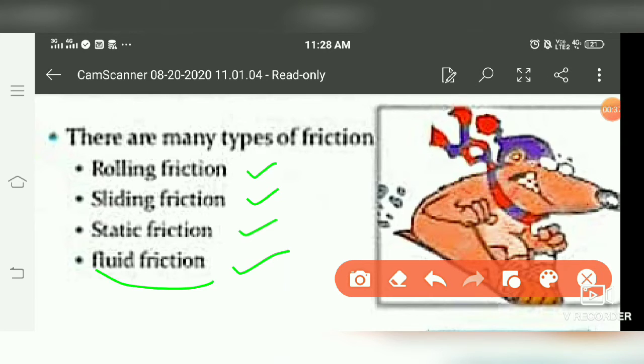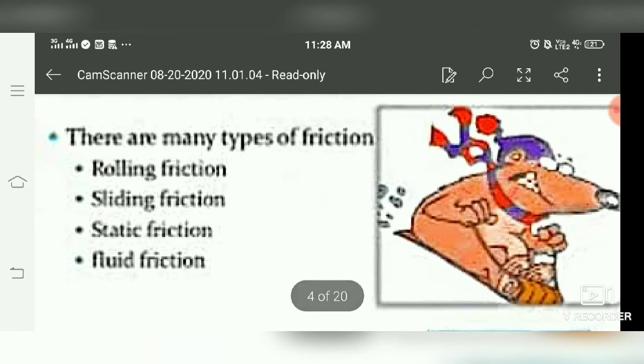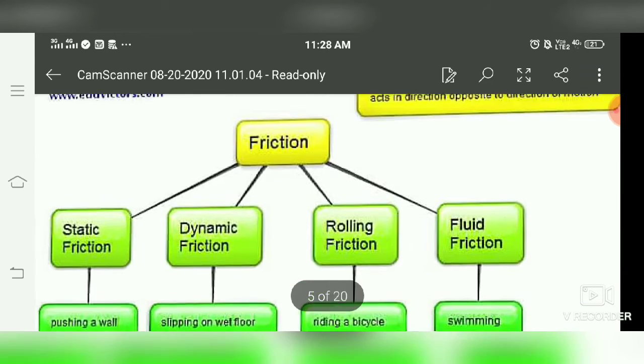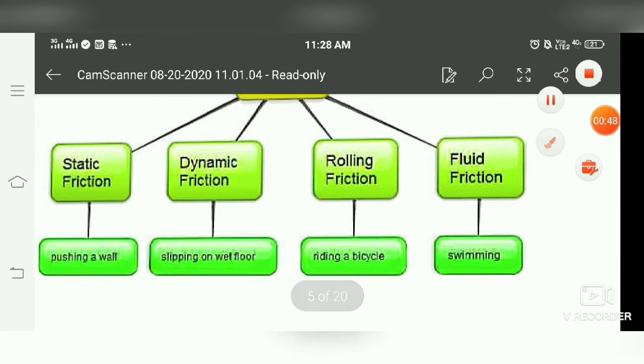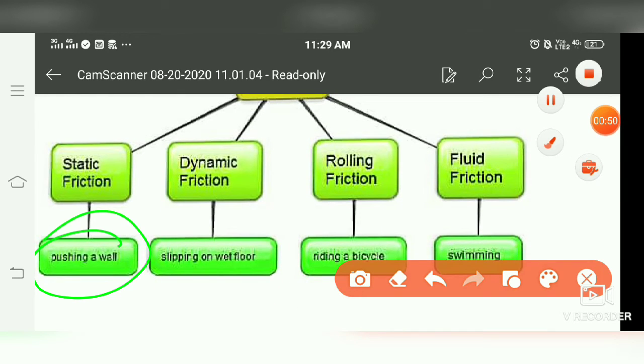Fluid friction means friction between the different layers of fluid. Fluids means liquid that can flow. So if we consider the example of static friction, like pushing a wall, whenever you push a wall, it has a friction that is called static friction. Static friction does not allow a body to move.